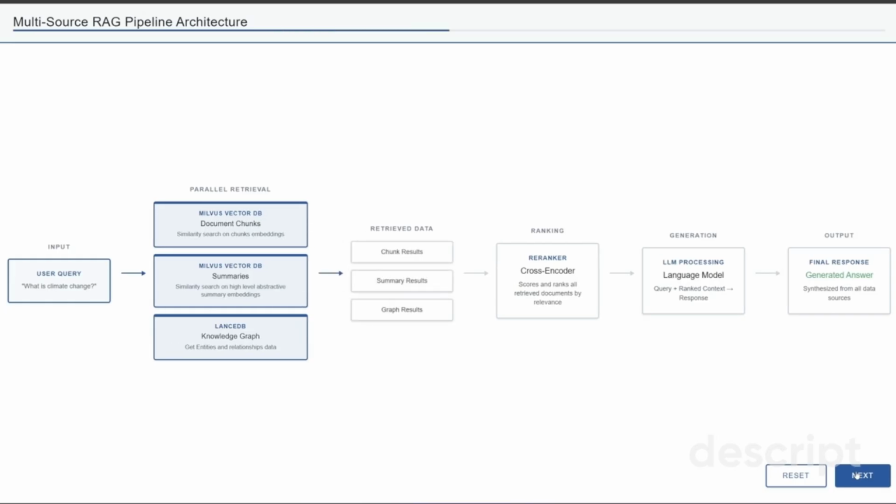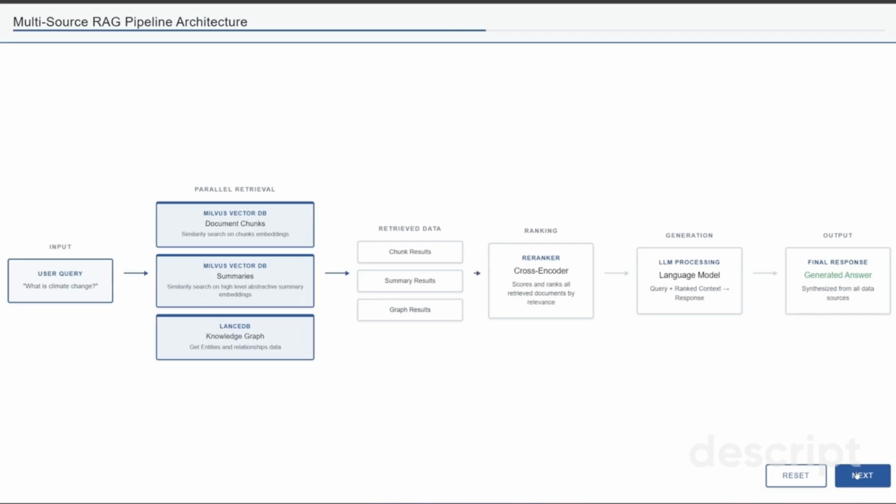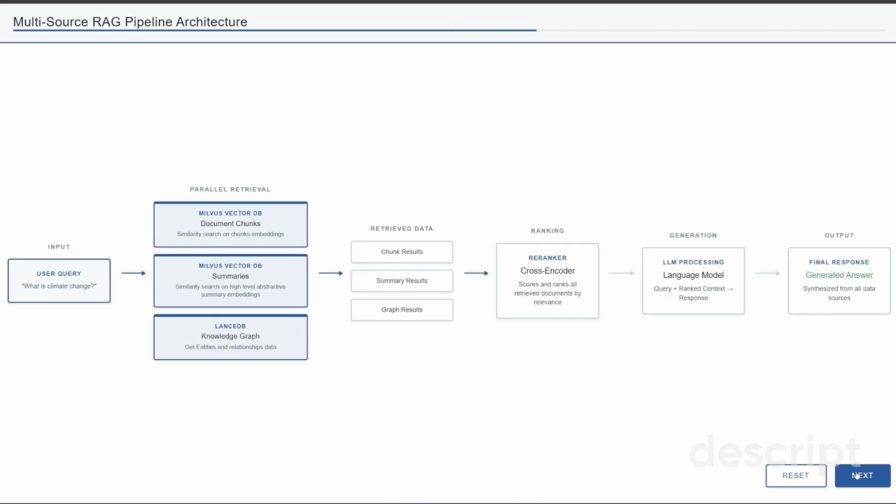Then all retrieved data is sent to a re-ranker model, which ranks the documents by relevance and filters out unnecessary information. This re-ranking step is crucial. It significantly improves response quality by ensuring only the most relevant information is passed forward to the LLM. Finally, we send the re-ranked, filtered data to the large language model to generate the final response.